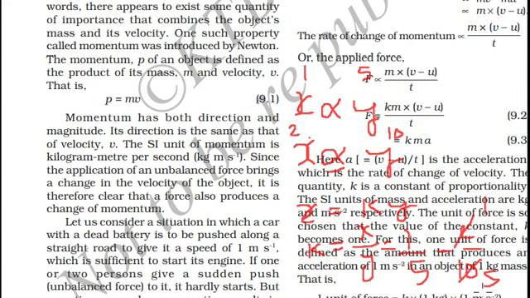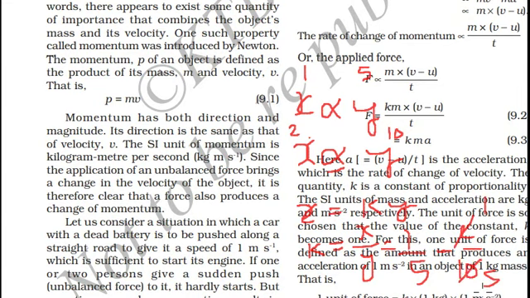So the value of k should be equal to 1 divided by 1 kg per meter per second square. So the value of k is equal to 1. 1 divided by 1 is 1. So F is equal to ma and the unit is Newton.